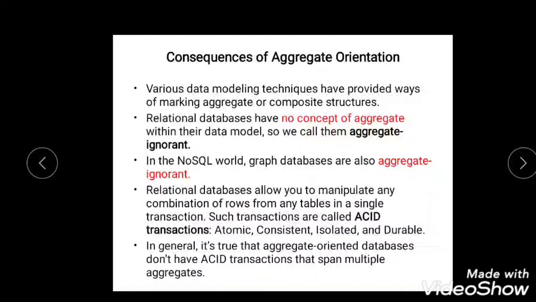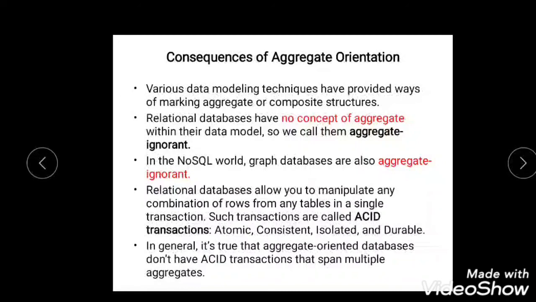And in NoSQL, we don't have the relational database management. As I told you, we'll be talking about ACID transactions at the end. ACID means atomic, consistent, isolated, and durable. It is often said that NoSQL databases don't support ACID transactions, and thus sacrifice consistency.